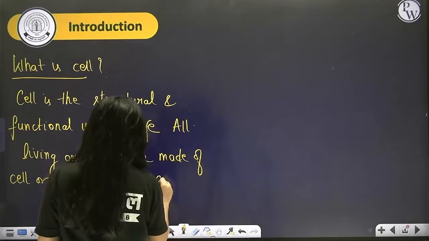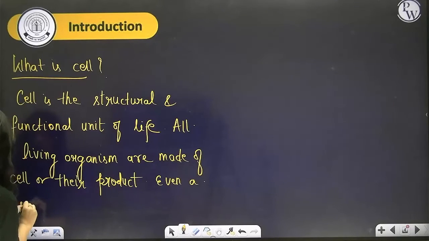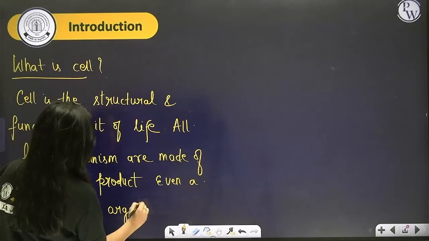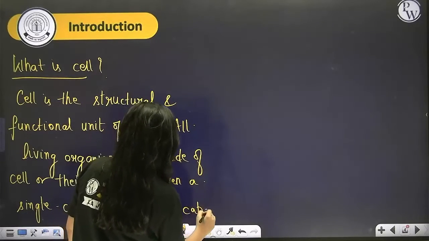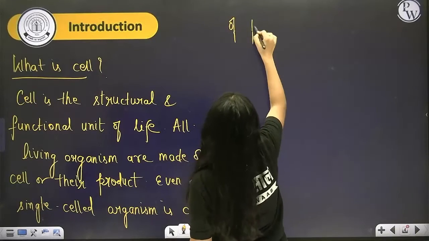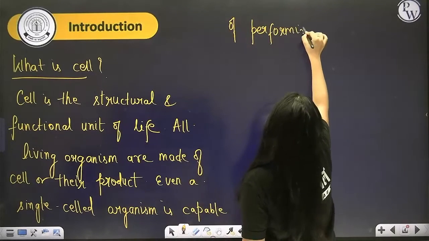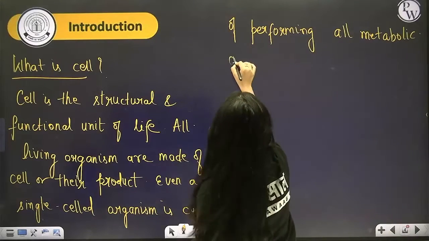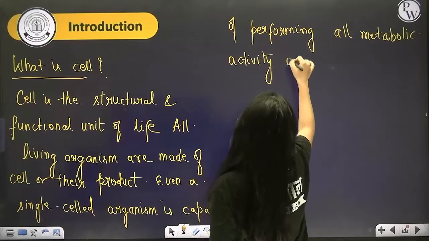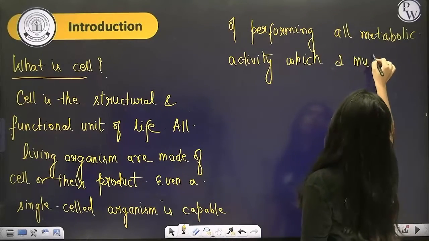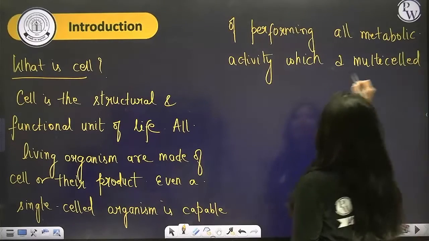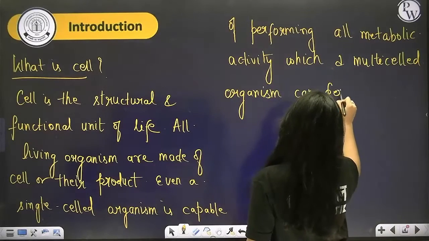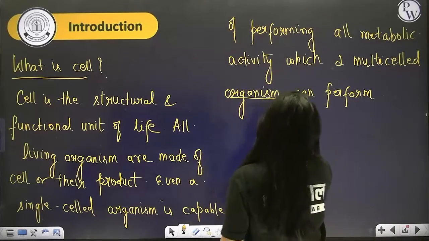Then even a single celled organism is capable of performing all metabolic activity which a multi-celled organism can perform.